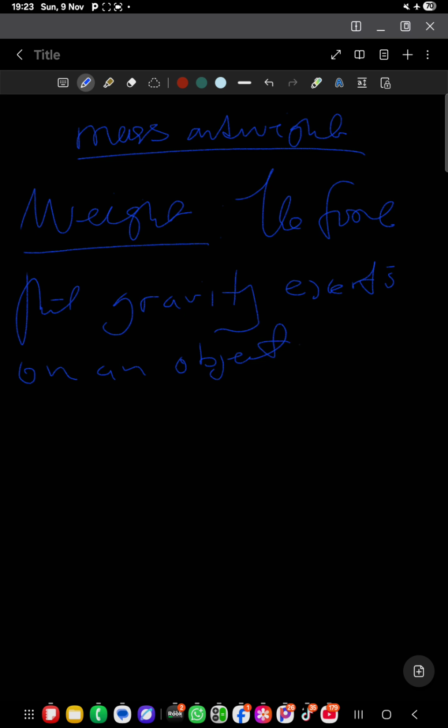So weight is just the force that gravity exerts on an object. And the difference here is that weight depends on the location.